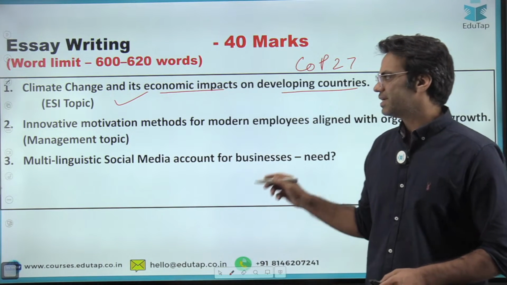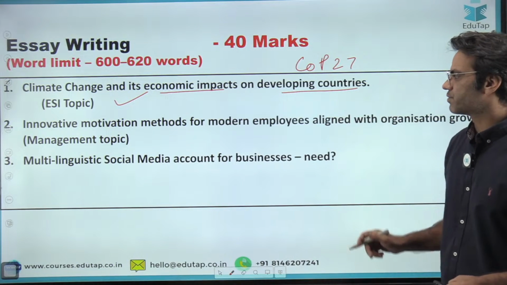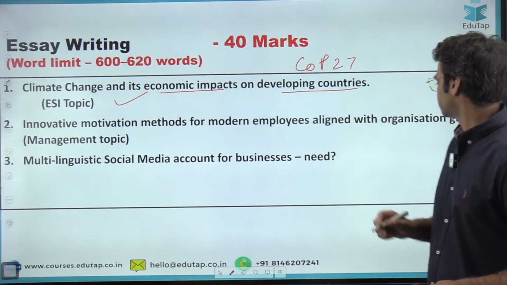Now, the second topic was innovative motivation methods. Innovative motivation methods for modern employees aligned with organizational growth.